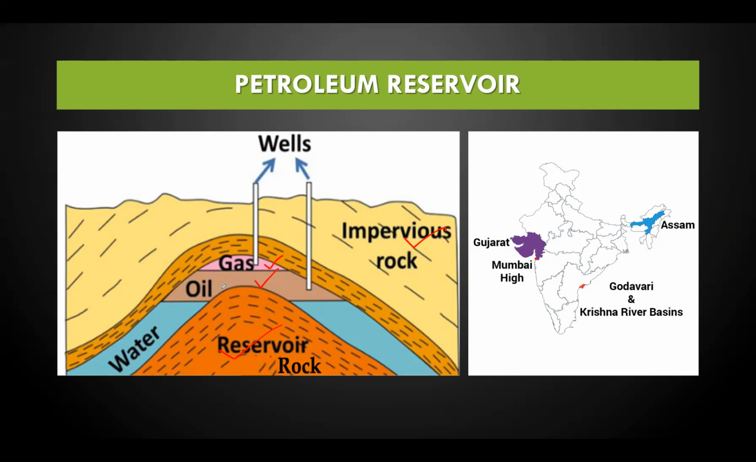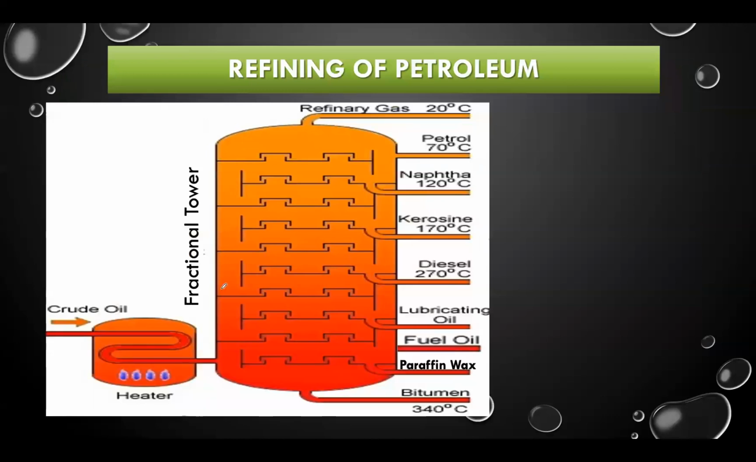Now, as I told you, we get it from the rocks. When we extract the petroleum, what we obtain is very impure. That is why it is also called crude oil. Its refining is necessary, which we can do in petroleum refineries.